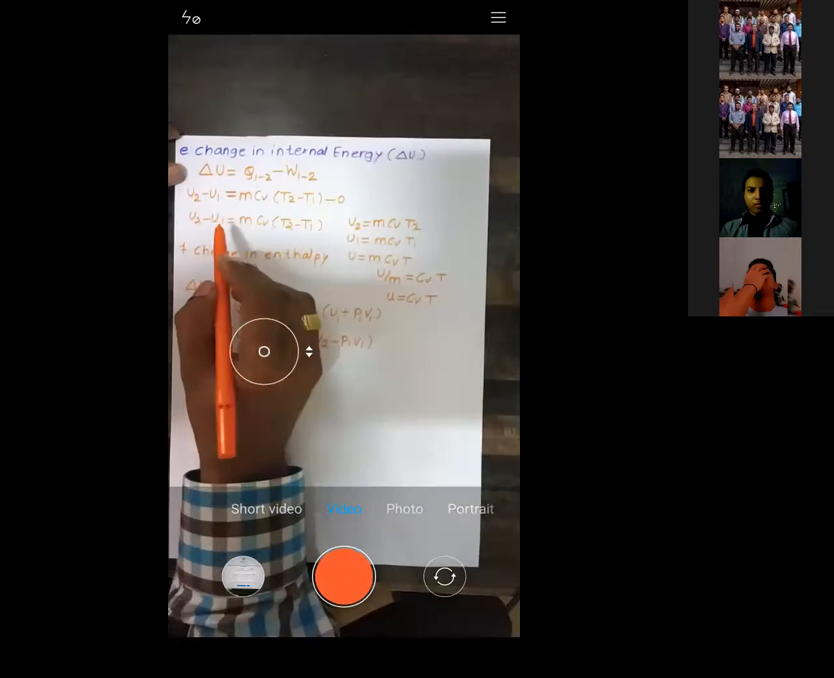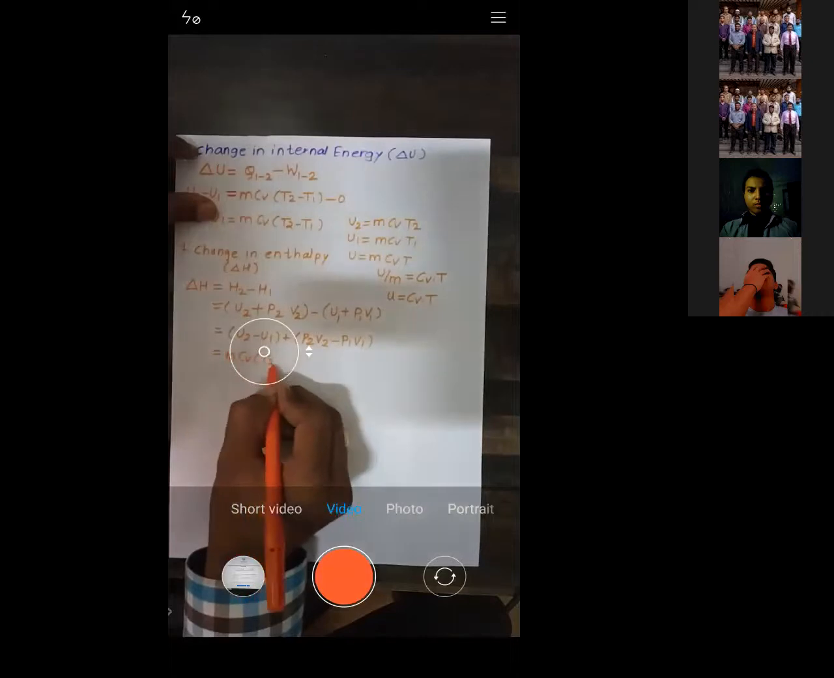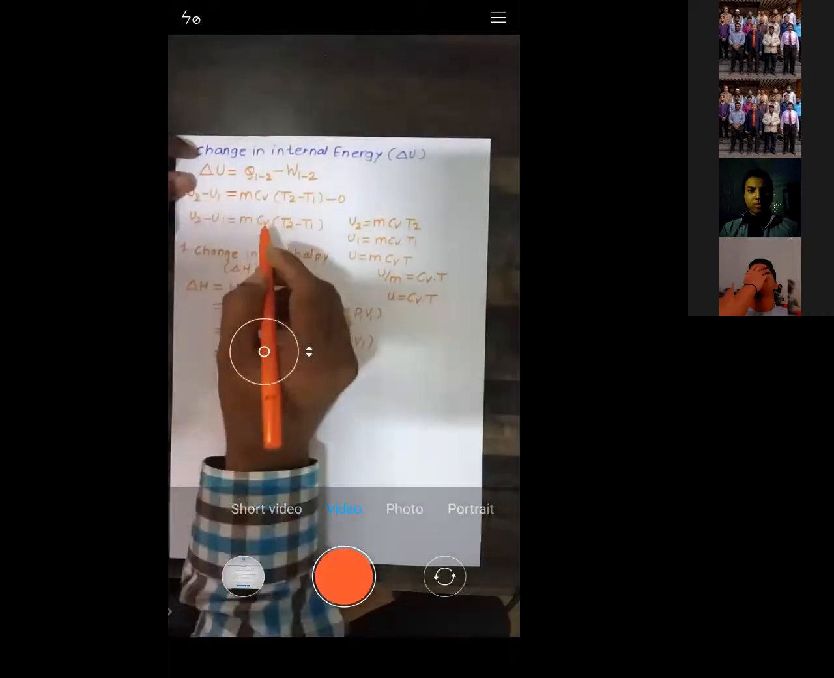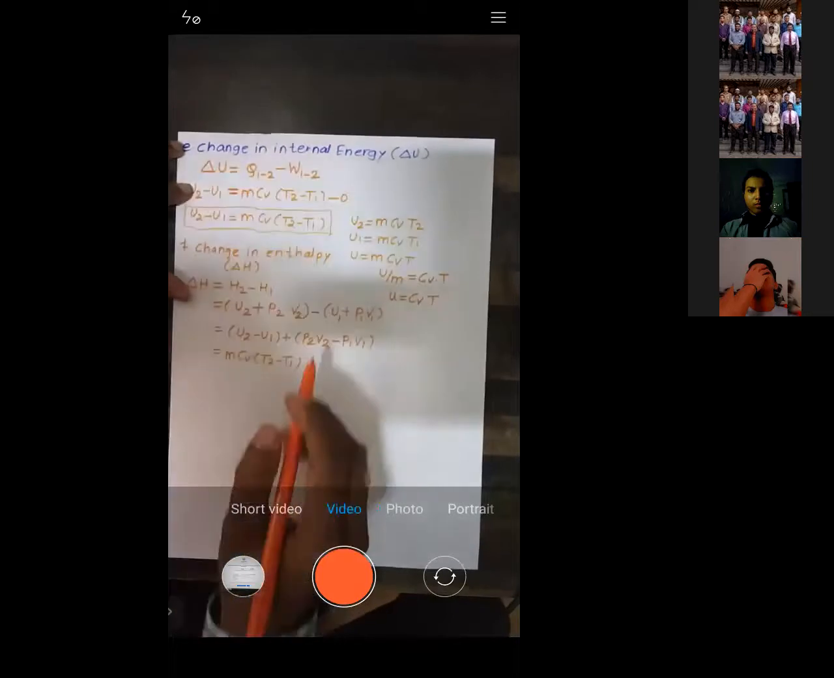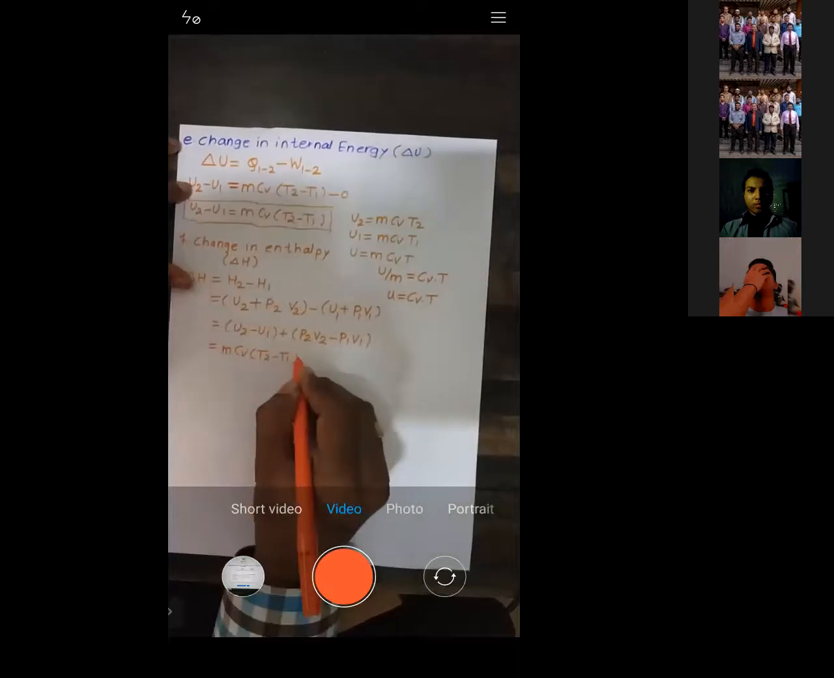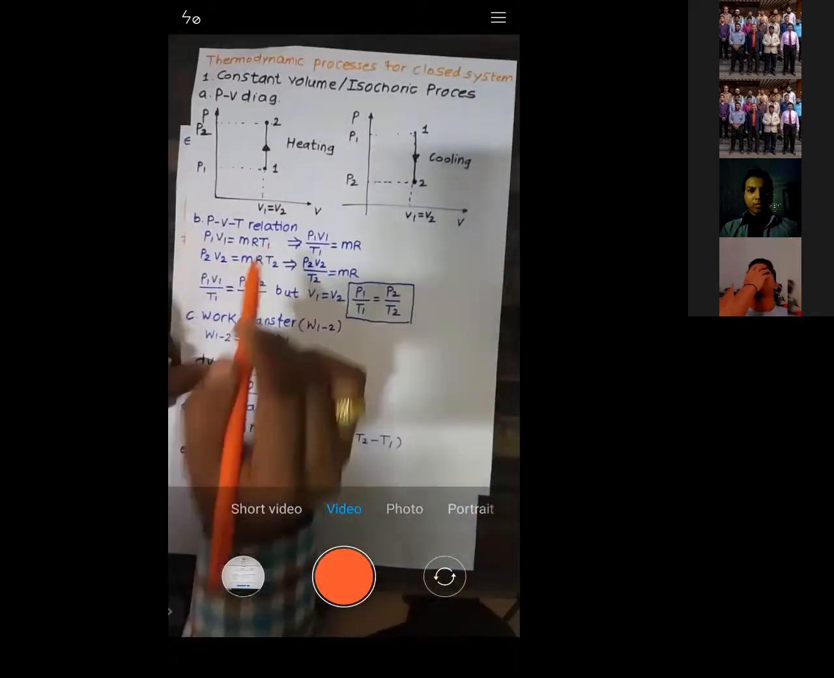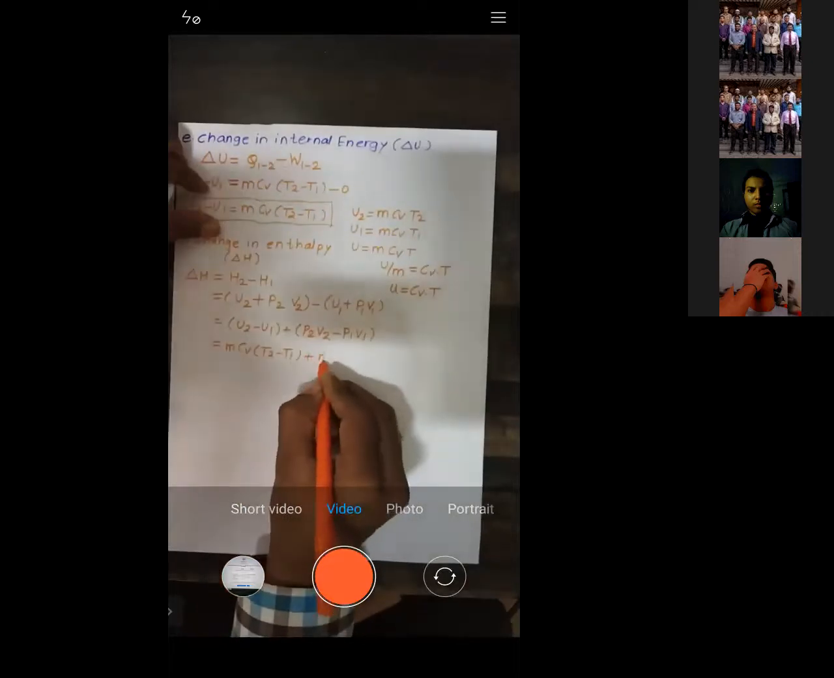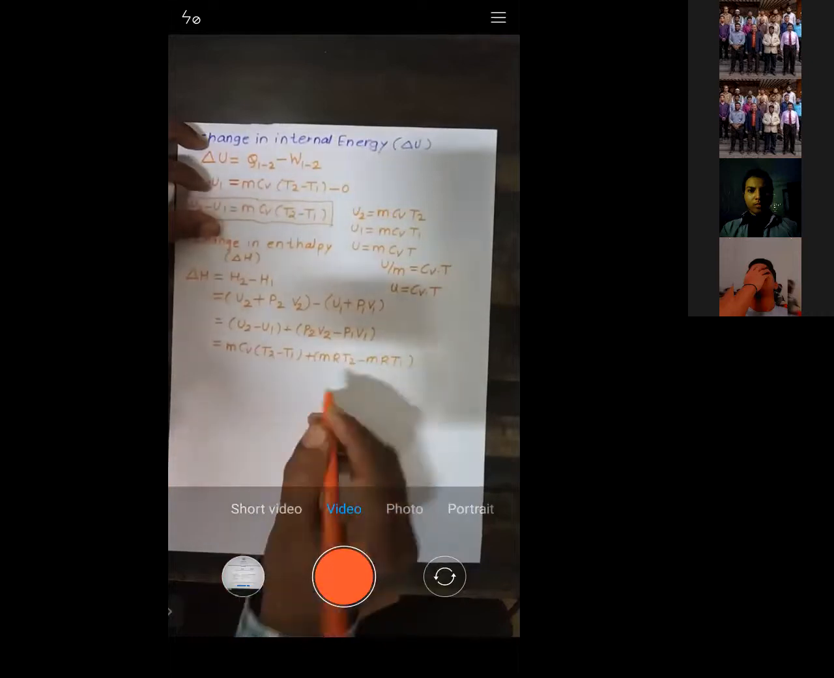Now what is U2 minus U1? You have it here only: m Cv (T2 minus T1). So U2 minus U1 is m Cv (T2 minus T1), plus, what is P2 V2? Just here I explained: P2 V2 is m R T2, and P1 V1 is m R T1. So this is m R T2 minus m R T1. Try to understand, right?